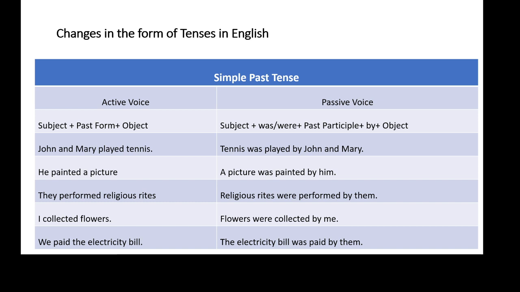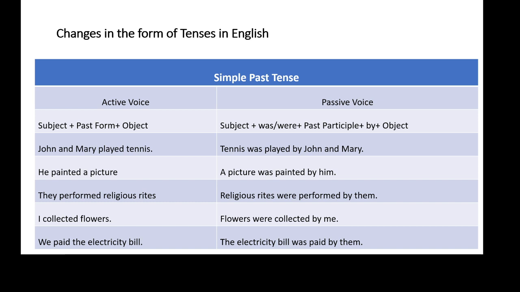In all the examples we have seen so far, the verbs were written in present perfect tense. So now we are dealing with simple past tense. It means the verb of the sentence is written in simple past tense.